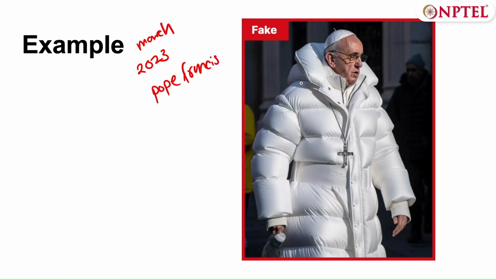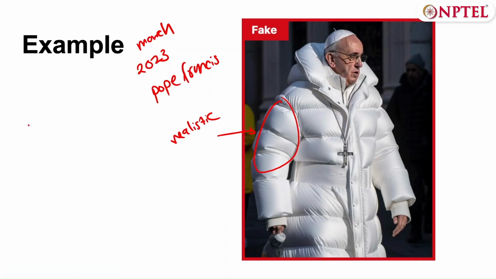This image sports Pope Francis wearing a luxurious puffer jacket, which was viral for mainly two reasons. One, it was quite humorous to see the Pope in this kind of attire, most likely because it wasn't his style. And two, it gave probably a scare of how realistic this image actually was.